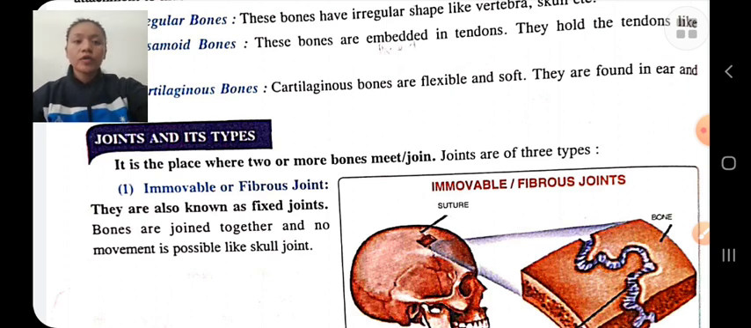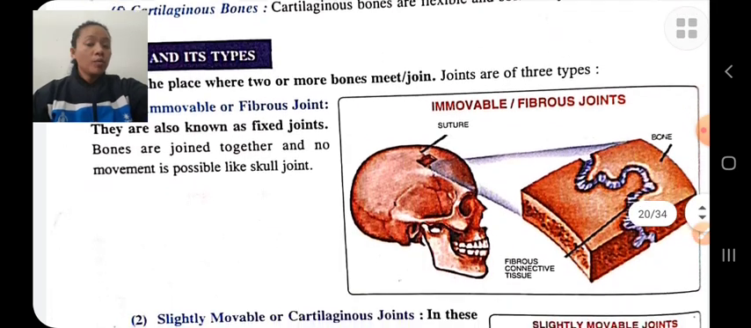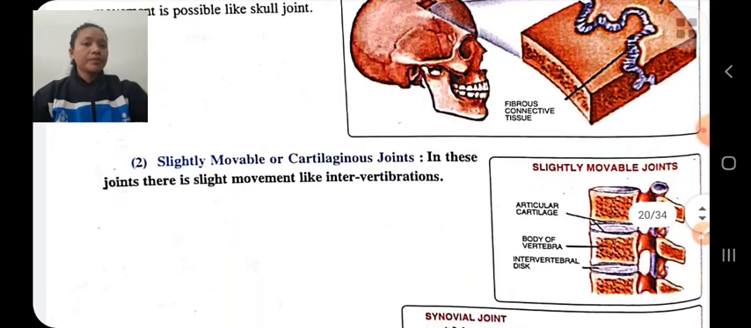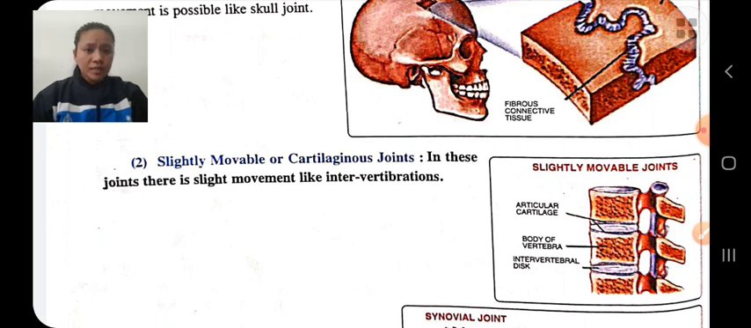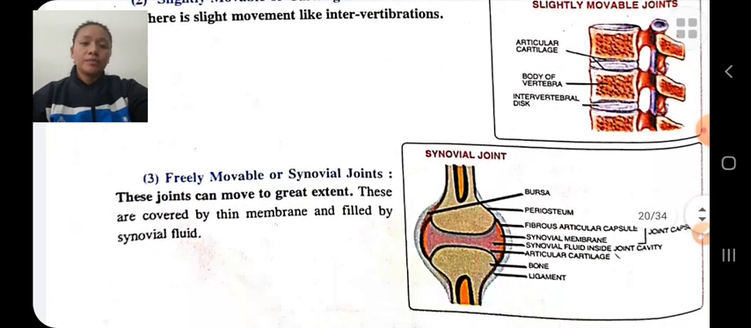It is also known as a fibrous or fixed joint. In this joint, movement is not possible. Slightly movable joints, or we can say cartilaginous joints, allow slight movement, like in our vertebrae.